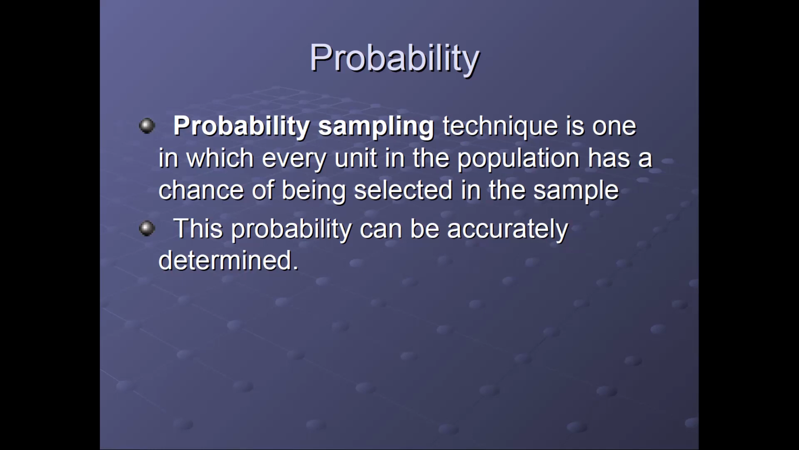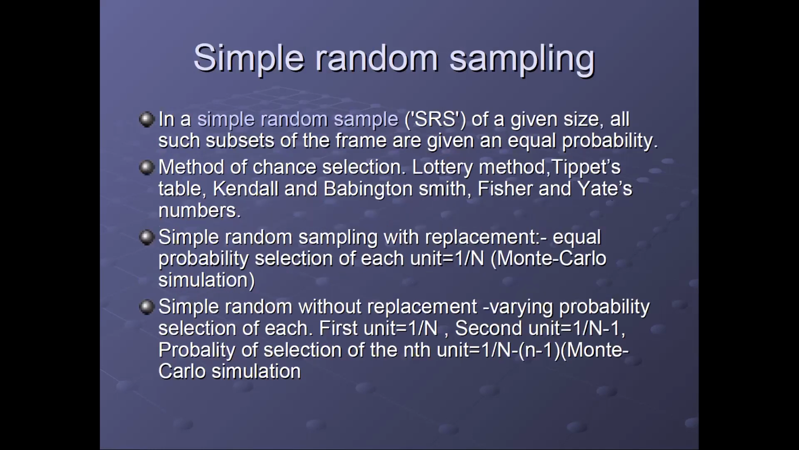Now, probability sampling has different types. First we are going through simple random sampling. Now we need to understand what simple random sampling is. By name it is simple random sampling, but it is not so simple. Given the sampling frame, it gives each and every respondent an equal chance to be selected. There is a method of chance selection. There are many lottery methods, Pitts methods, Kendall and Babington Smith methods, and these are different authors and statisticians who have given different methods to find the respondent to be selected in that sample.